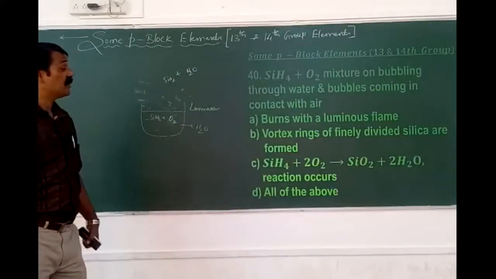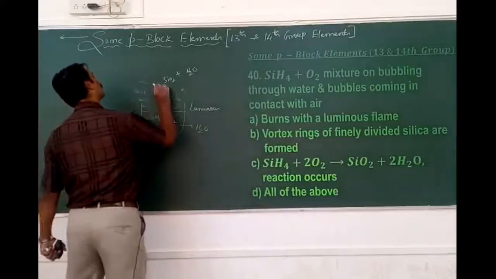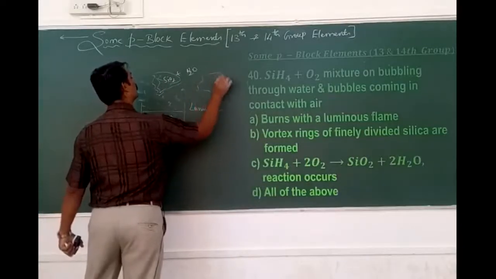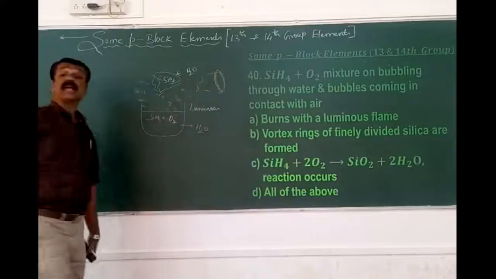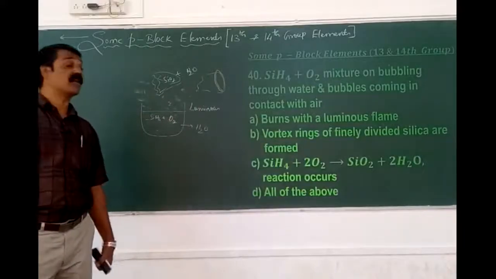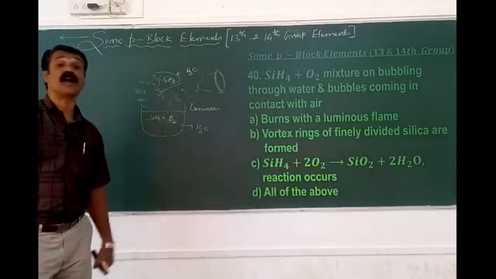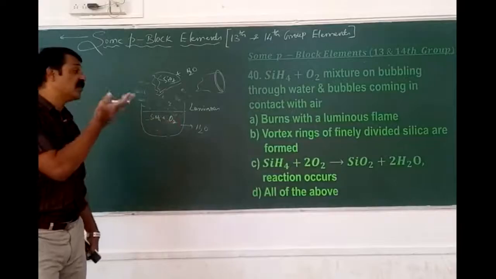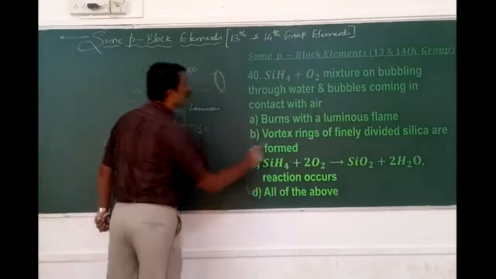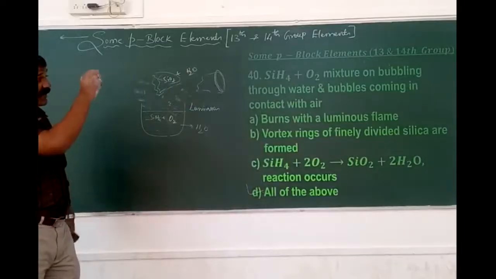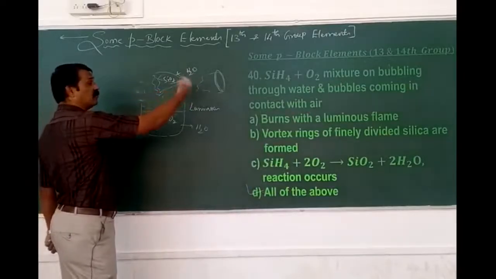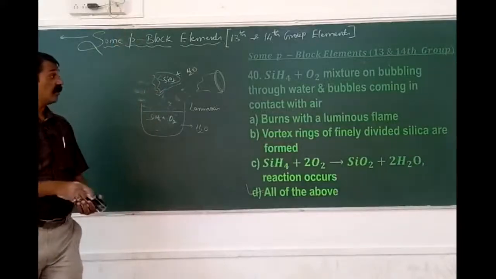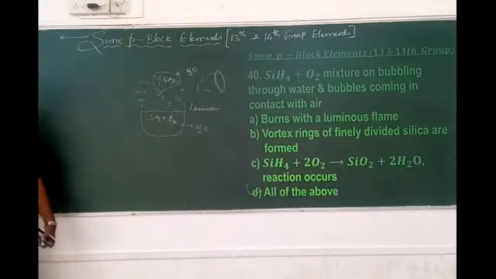Vortex rings of finely divided silica are formed. So here it forms vortex rings like this; circular rings of finely divided silica are formed. The reaction itself is SiH4 plus 2O2 gives silica plus water. Therefore, we can expect all these possibilities when a mixture of silane and oxygen is passed through water and the bubbles come in contact with air. Okay, 40 is D.